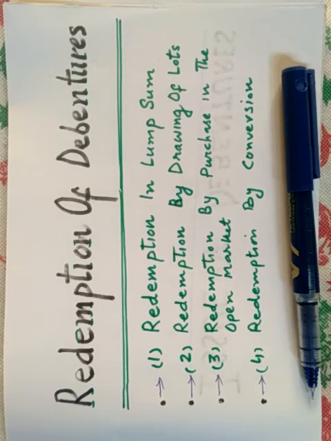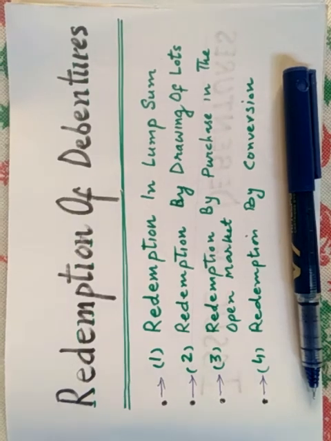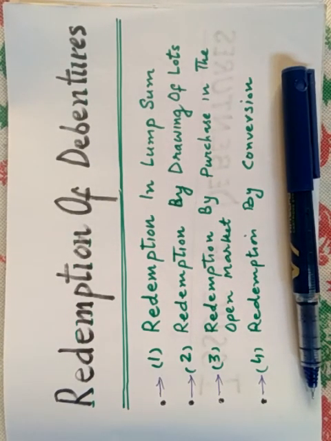A company may collect the requisite funds for redemption, number one, from the proceeds of a fresh issue of share capital and debentures, or number two, out of accumulated profits and sinking funds. A company can issue new shares or debentures, the proceeds of which may be used for redeeming the debentures.